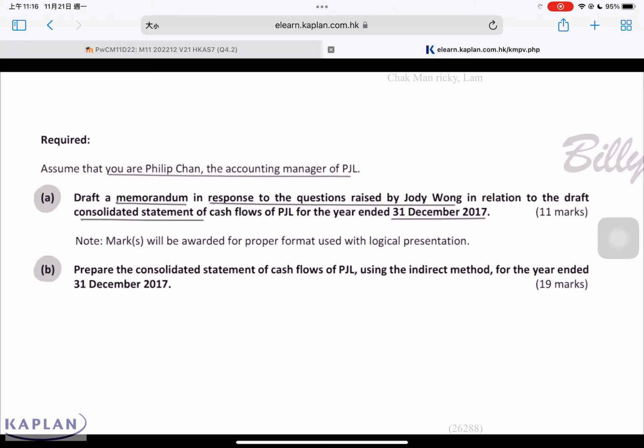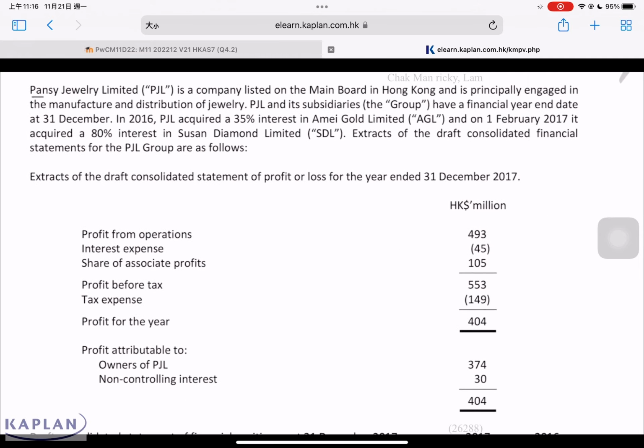Part B, you are required to prepare the consolidated statement of cash flows using the indirect method. You are given the instruction to use the indirect method. We study the information given to us now. PJL is a company listed on the main board in Hong Kong, engaged in the manufacture and distribution of jewelry. PJL and its subsidiary have a financial year end of 31st December.